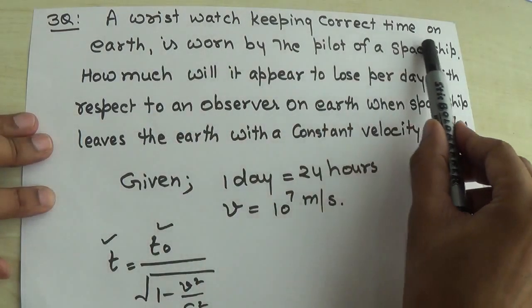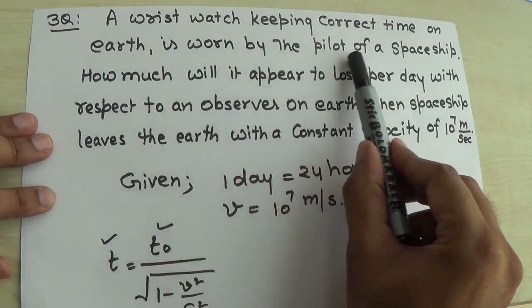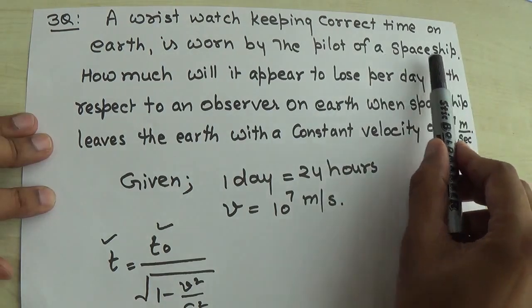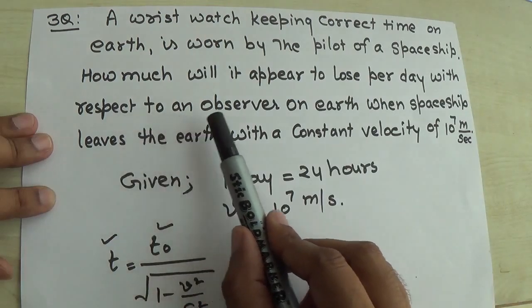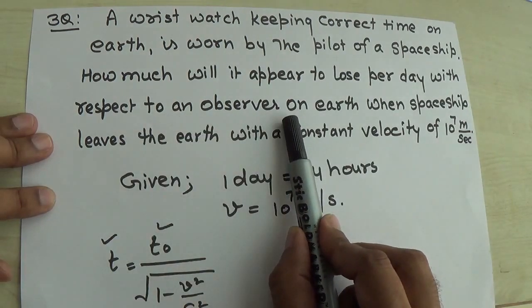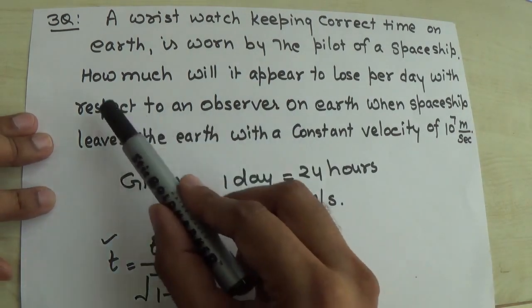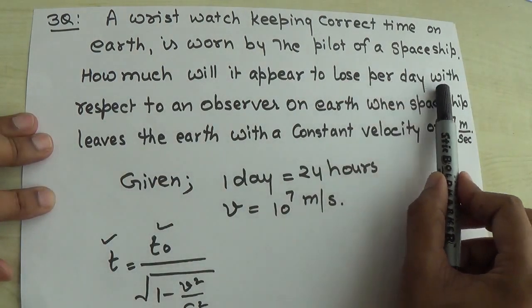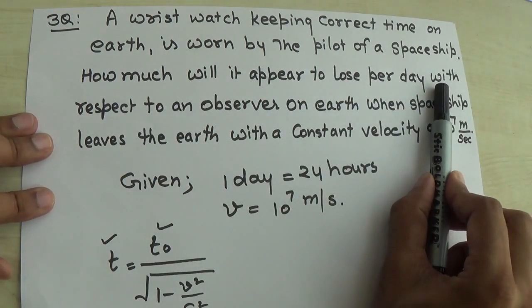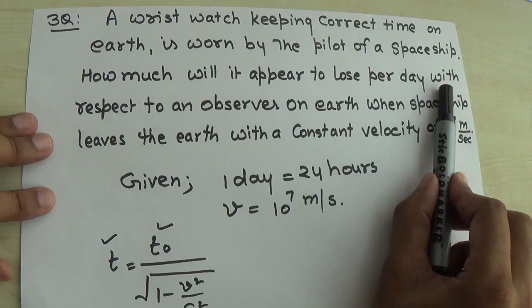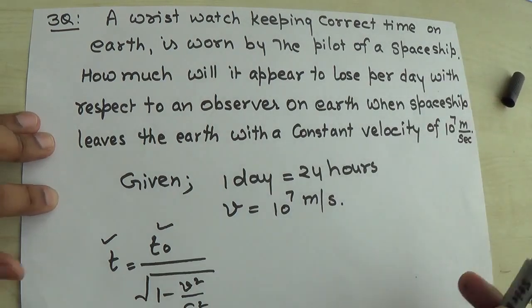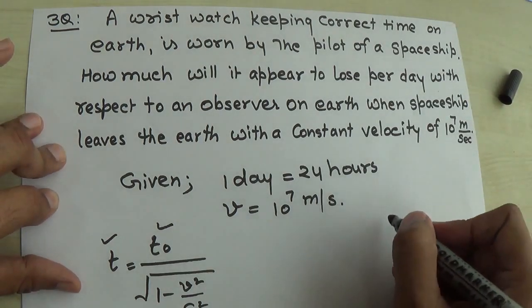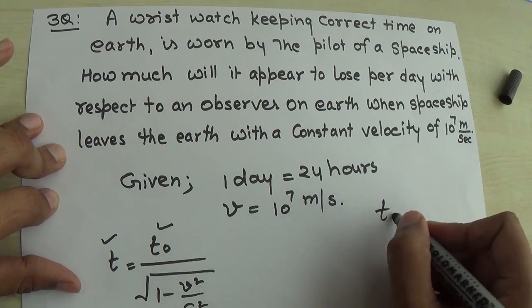Right? So again I'm reading this statement. A wristwatch keeping correct time on earth is worn by the pilot of a spaceship. How much will it appear to lose per day with respect to an observer? So this statement is for the O prime observer, or O. This statement is for O prime observer. So we have to find T naught.